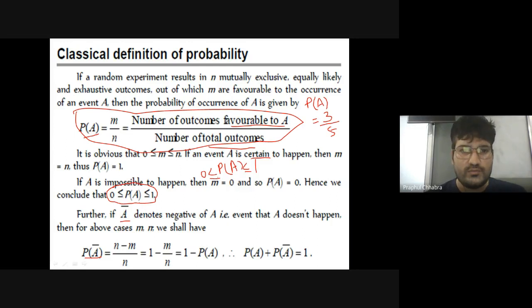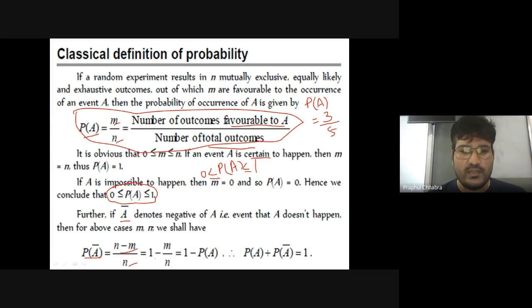Now see, total outcomes are n. For the happening of A, favorable outcomes are m. Then for the not happening of A, how many favorable outcomes will there be? n minus m. So n minus m will be the favorable outcomes for not happening of event A, divided by total outcomes n.